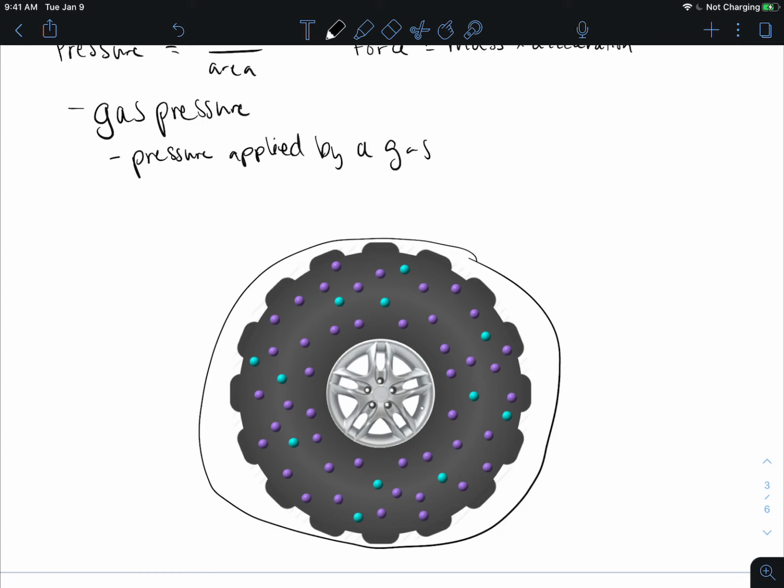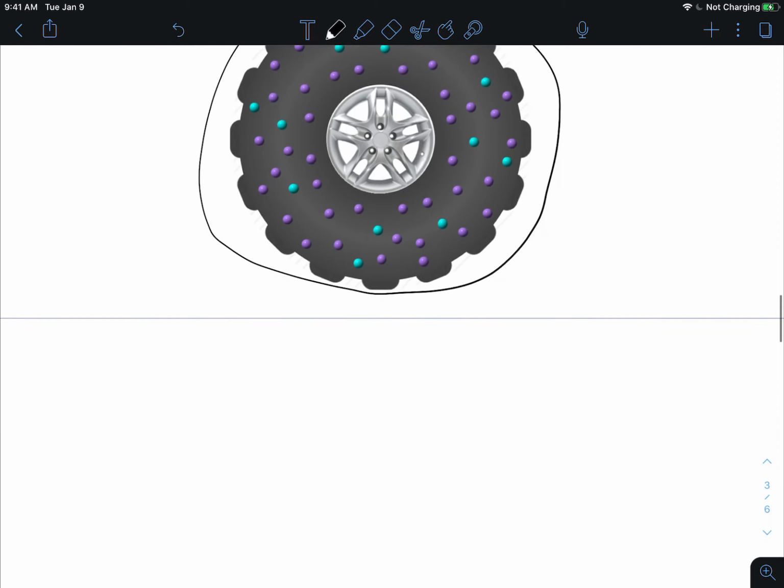It's going to cause that force to go up, so it's going to cause that pressure to go up. So heating a gas or increasing the amount of particles within a given volume, both of those will increase the pressure of our gas. We can look at gas pressure a couple of ways or measure it.